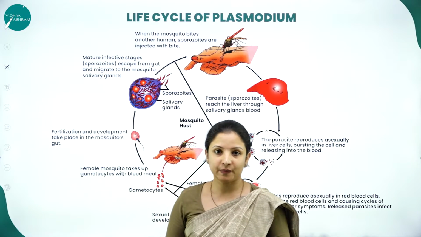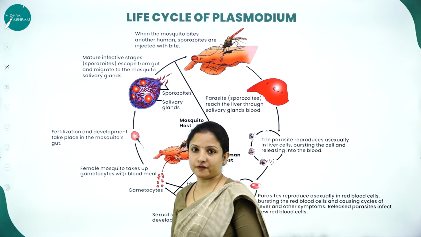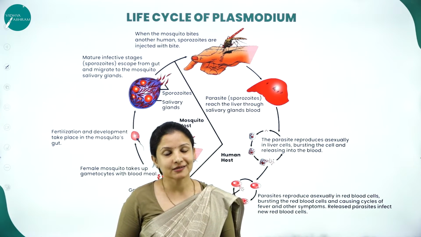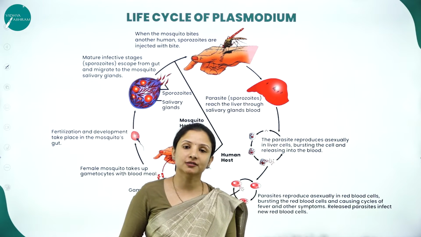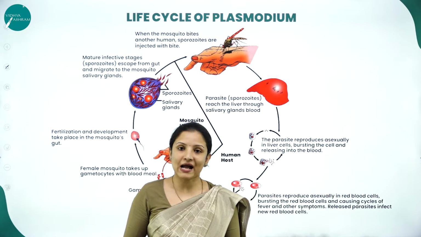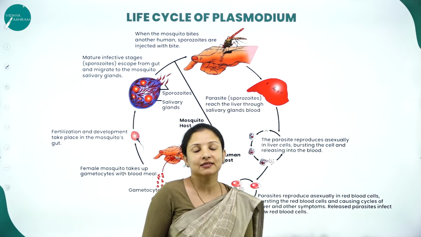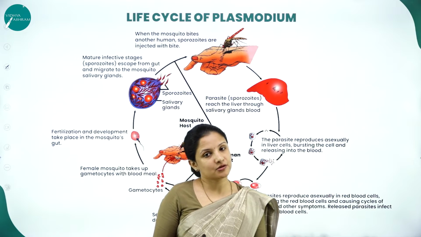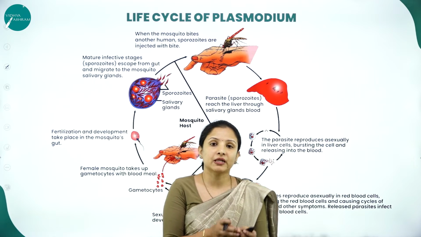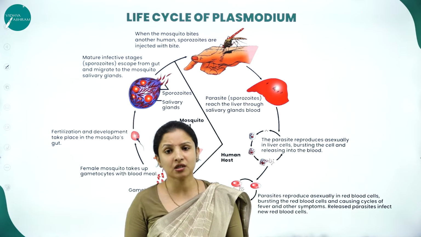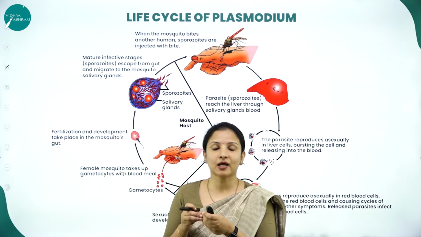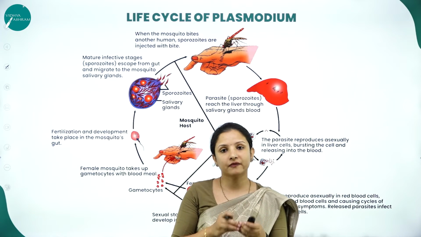So the life cycle of Plasmodium. In the previous session of this chapter, if you remember, we had learned that Plasmodium vivax is a protozoan and it causes the disease malaria, wherein the female Anopheles mosquito acts as a vector that carries the disease from an infected person to a healthy person. So how exactly the disease spreads from an infected person to a healthy person, and what happens in the body of the infected person and that of the mosquito, we will look into.